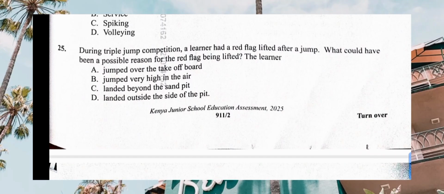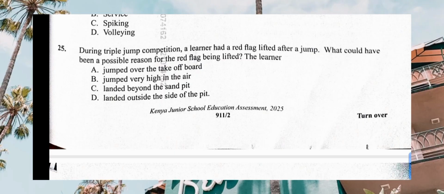Then number 25. During a triple jump competition, a learner had a red flag lifted after a jump. What could have been the possible reason for the red flag being lifted? Why do you think the red flag will be lifted?